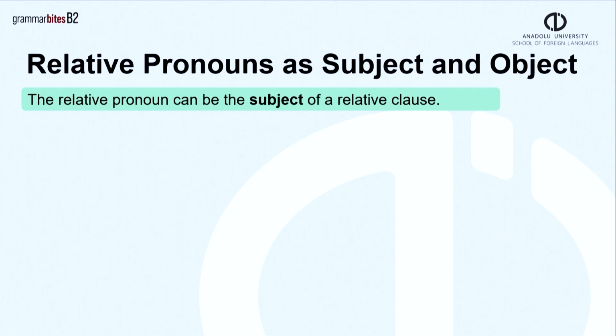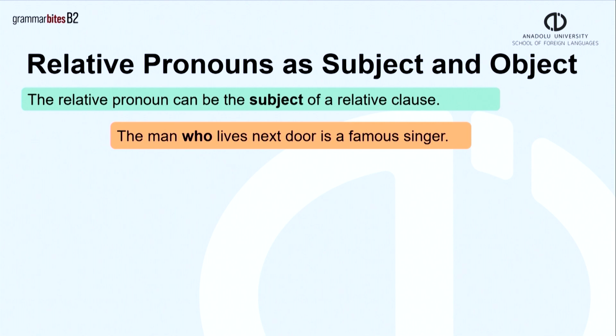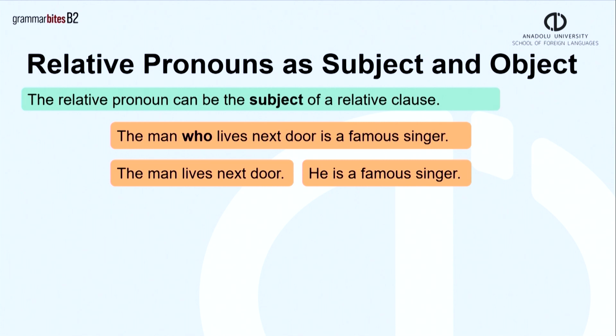The relative pronoun can be the subject of a relative clause. The man who lives next door is a famous singer. We can separate this sentence as: the man lives next door. He is a famous singer. We can see that who refers to the man, which is the subject of the sentence.